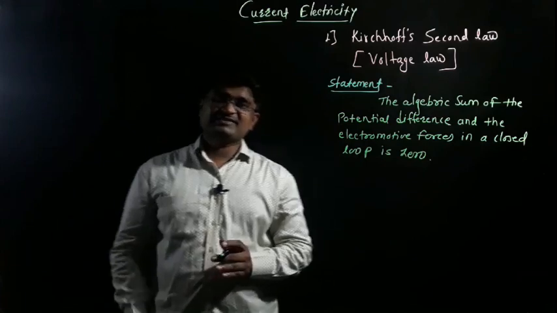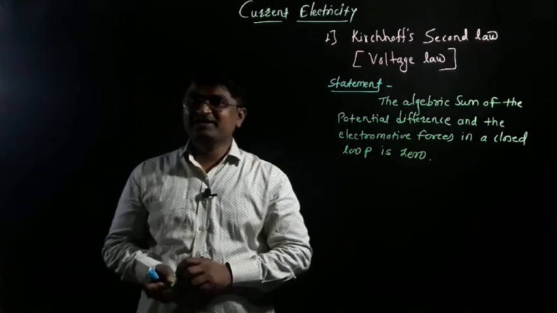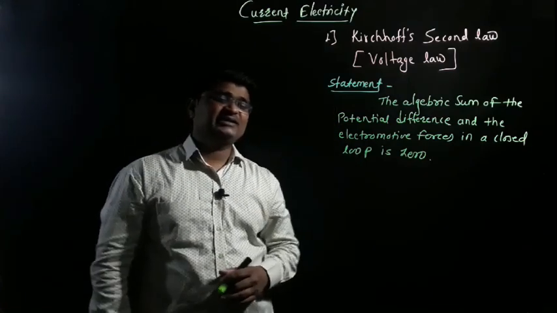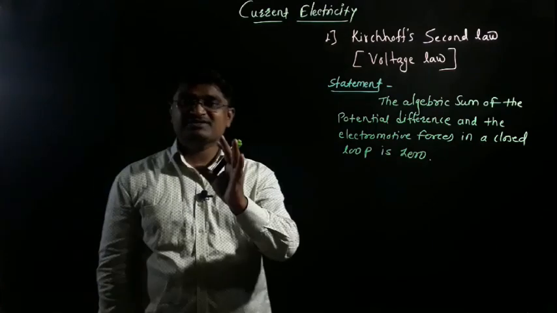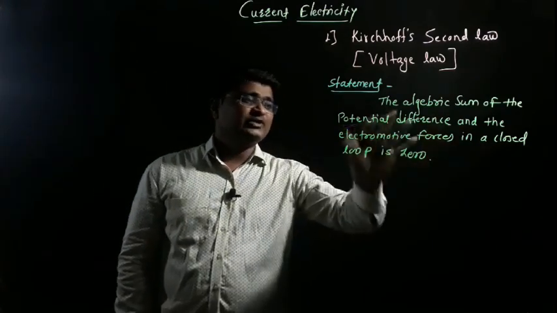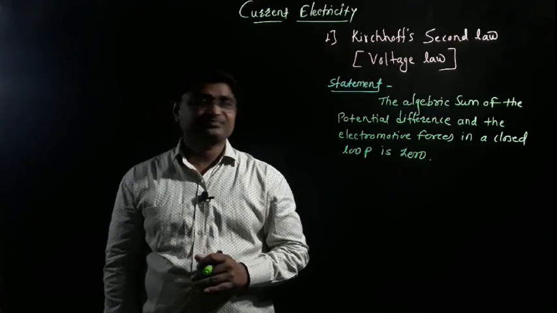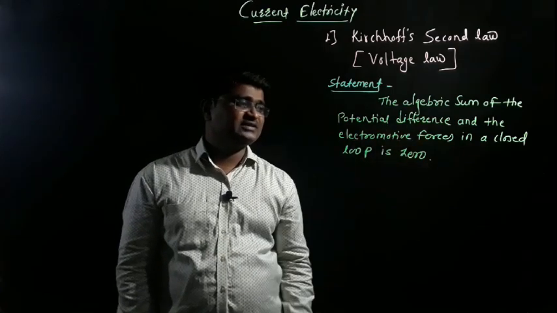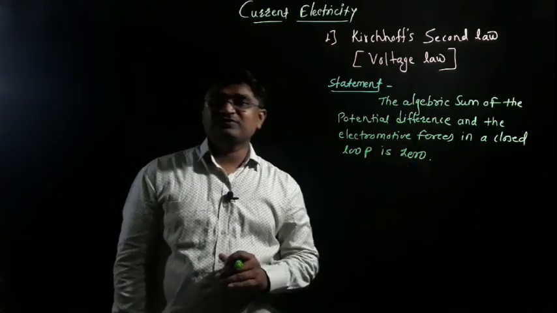It is very easy and simple. Second law, law of voltage. The algebraic sum of potential differences, like voltages, and electromotive forces.